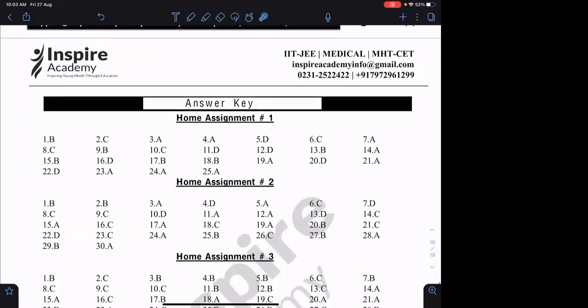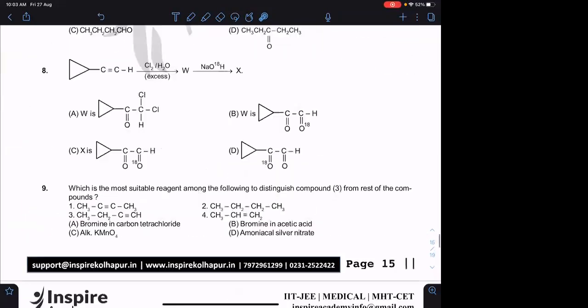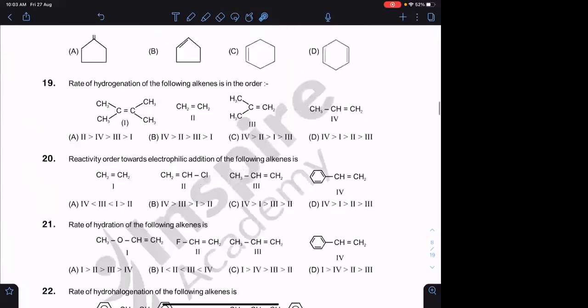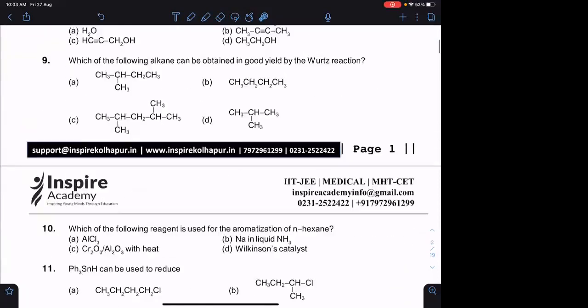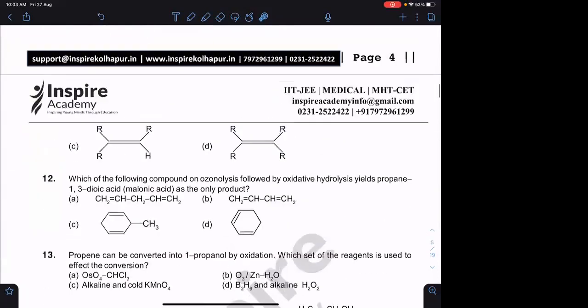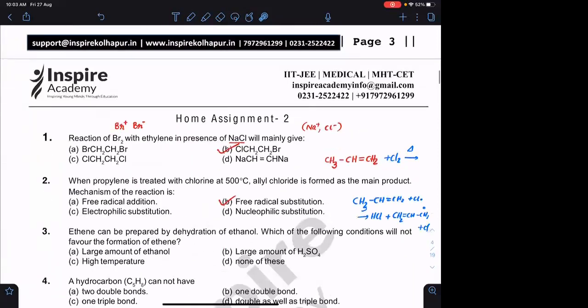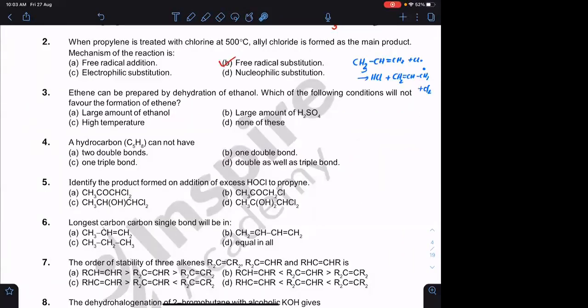Third question now. Again, this particular reaction we will see in the chapter of ethers.